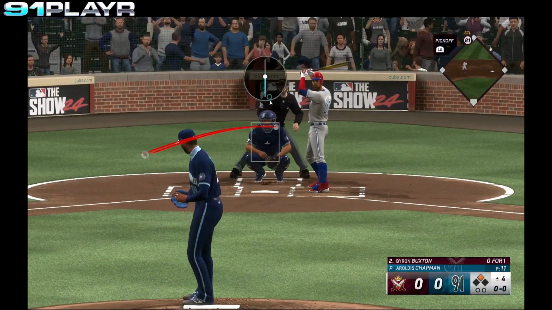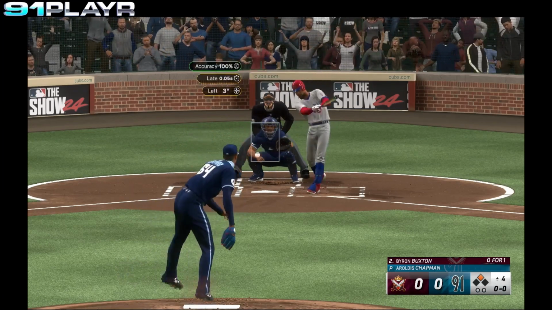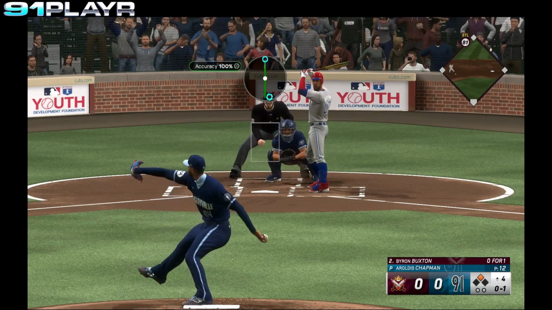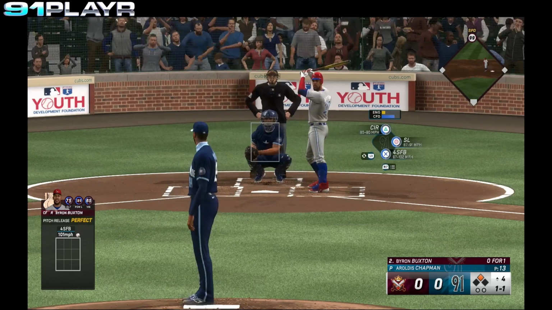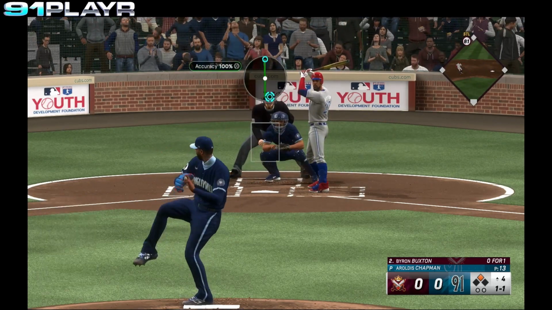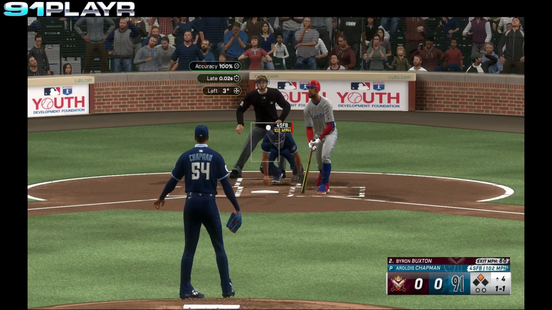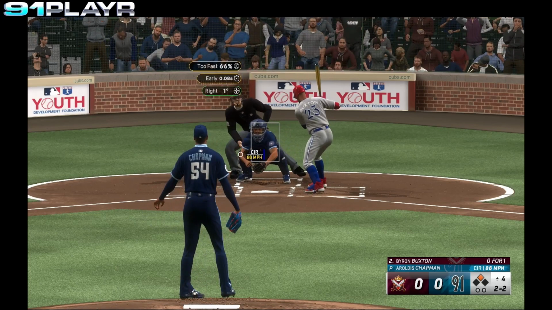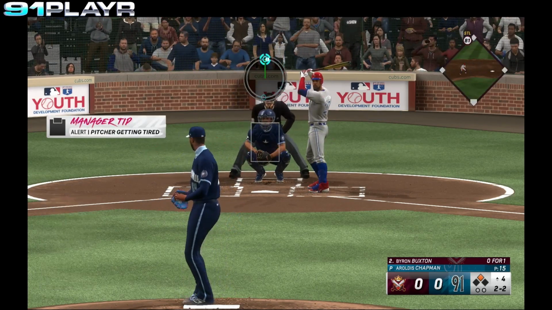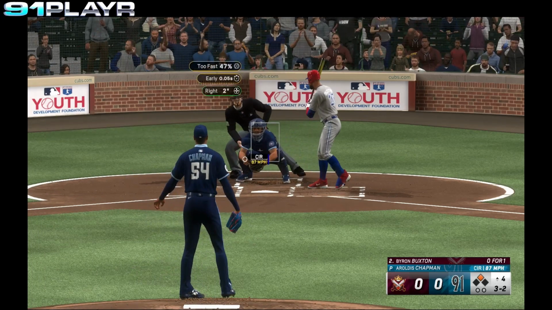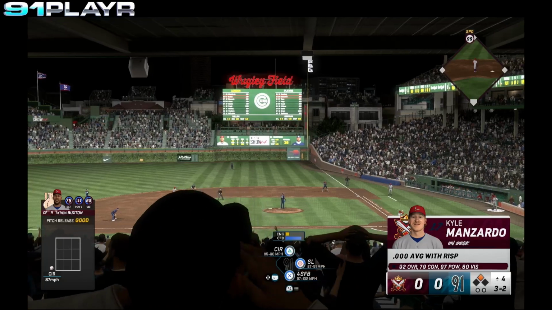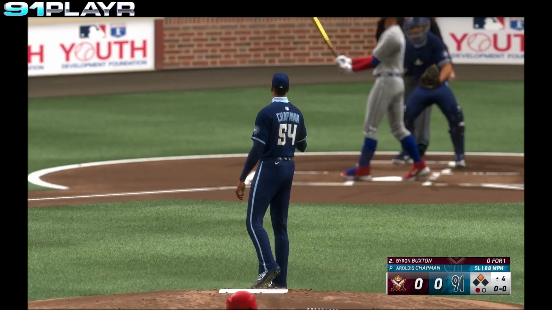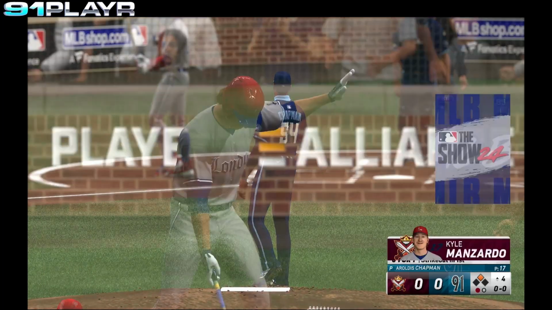Chapman's going to stay in and work another inning. Buxton fouls the first pitch away. 0-1's the count. Ball. Takes the ball high. 1-1. Fouled away. 1-2. Ball outside. 2-2 is the count. Ball 3 outside. Payoff pitch from Chapman. Swing and a miss. Buxton's down on strikes. 1 away.